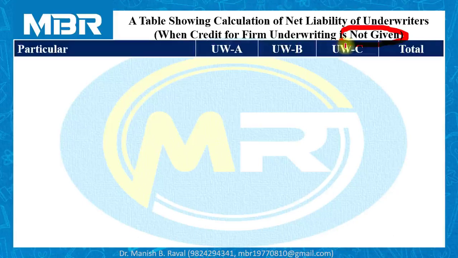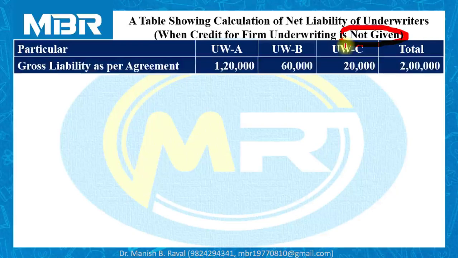We have to prepare a table. The table showing calculation of net liability is also a structured table. We have to prepare a column for particulars, as many columns for underwriters as there are underwriters available with the company, and the last column is for total. Gross liability as per agreement: underwriter A has underwritten this issue for 1,20,000 shares, underwriter B for 60,000 shares and underwriter C for 20,000 shares. Total number of shares underwritten by all three underwriters altogether is 2 lakhs.